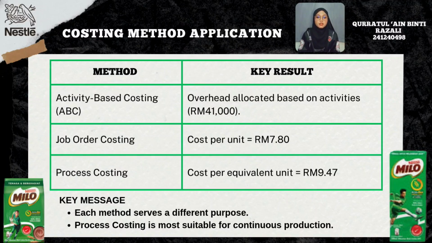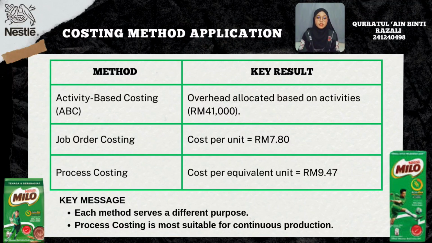This batch produced 20,000 units. So, 156,000 ringgit divided by 20,000 units equals 7 ringgit and 80 cent per unit. Lastly is process costing. Process costing is the most suitable method because Milo is produced continuously in large quantities.